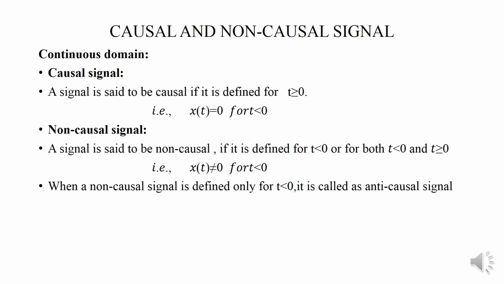And the next one is causal and non-causal signal. In the continuous domain, a signal is said to be causal if it is defined for t greater than or equal to 0, that is x(t) equal to 0 for t less than 0. A signal is said to be non-causal if it is defined for t less than 0, that is for both t less than 0 and t greater than or equal to 0, that is x(t) is not equal to 0 for t less than 0. And when a non-causal signal is defined only for t less than 0, it is called anti-causal.